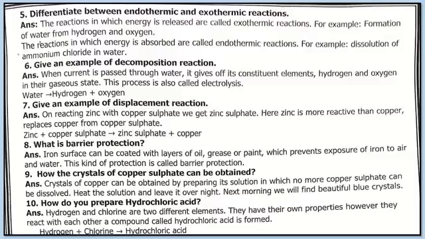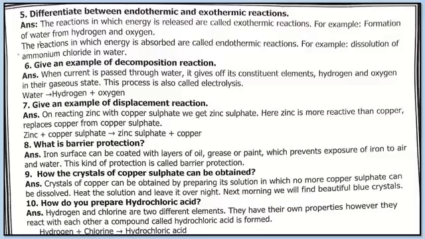Next, the question number 6 is, give an example of decomposition reaction. When current is passed through water, it gives off its constituent elements, hydrogen and oxygen in their gaseous state, and this process is called electrolysis. Water, after reaction, hydrogen plus oxygen released.